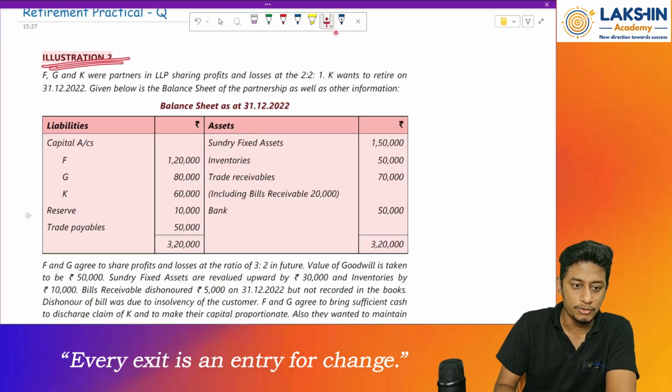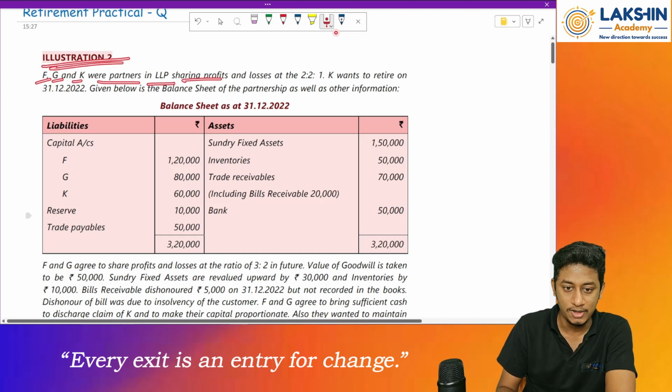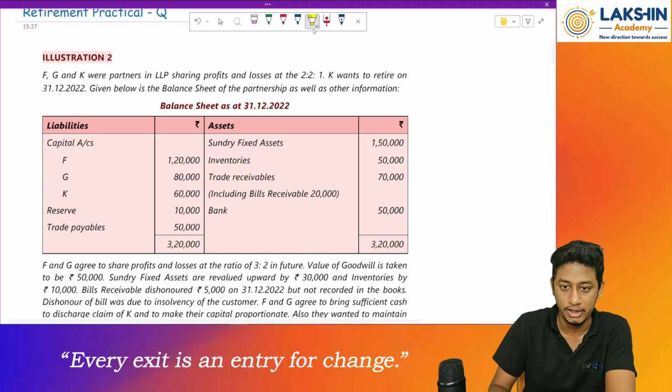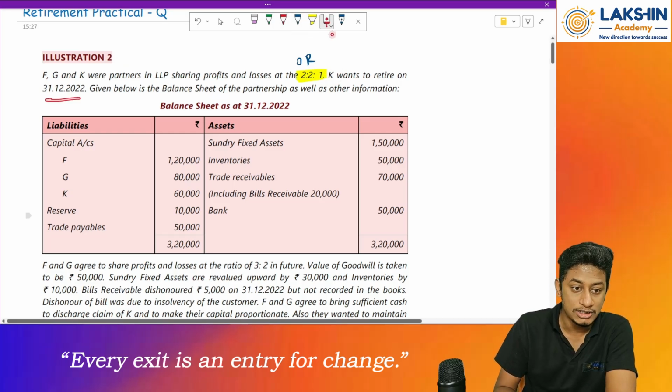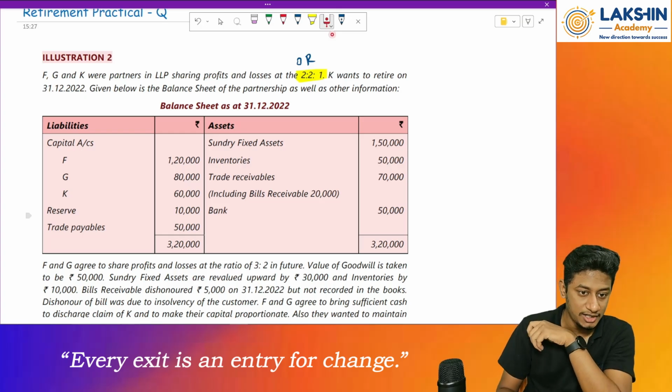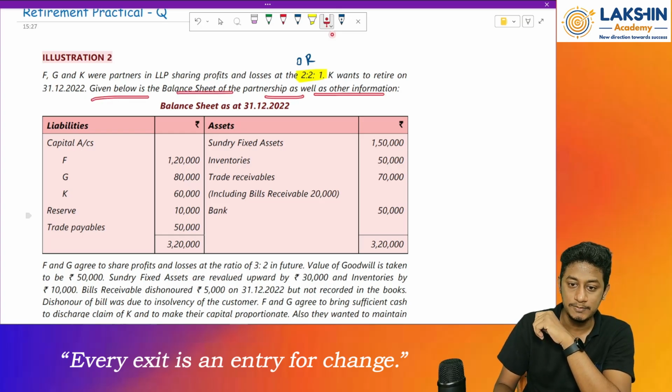So illustration number 2 from your textbook. F, G and K were partners in LLP sharing profit and losses in the ratio of 2:2:1. Okay, so they have given us what? They have given us the old ratio. This is my old ratio. Now next, K wants to retire on 31/12/2022. That is calendar year. Given below is the balance sheet of the partnership as well as other information.